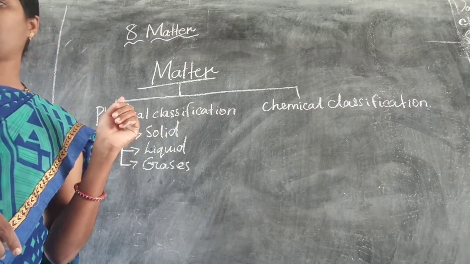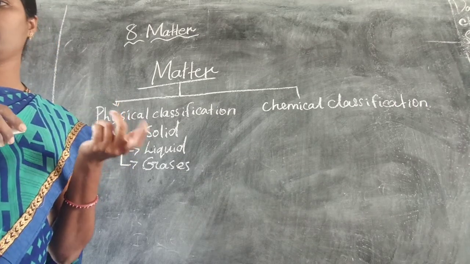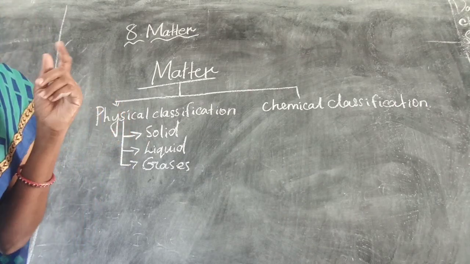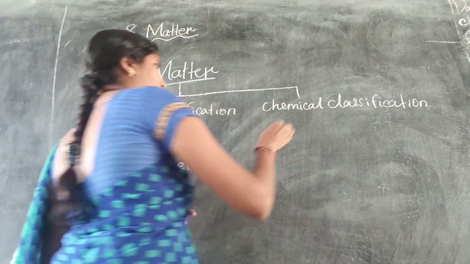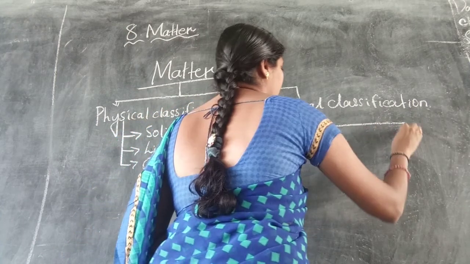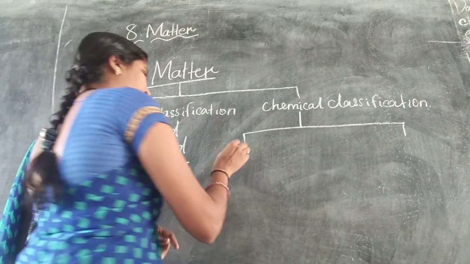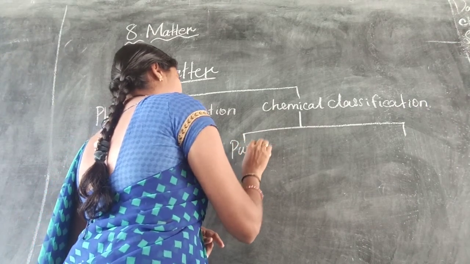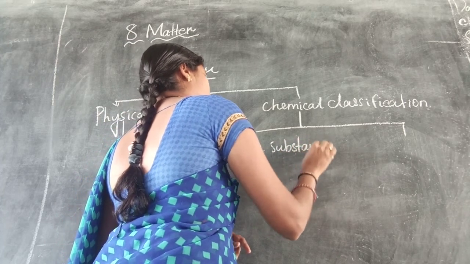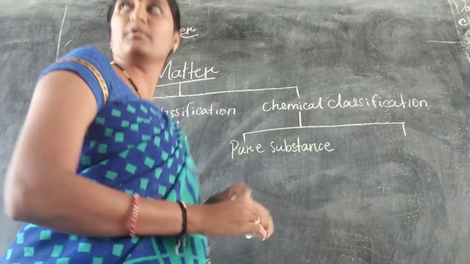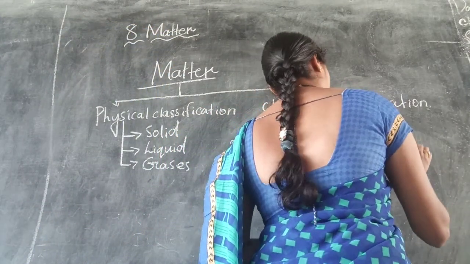Okay, next moving to the chemical classification. Chemical classification is further subdivided into two types. So what are those two types? The two types are pure substance and mixture. The first one is pure substance and next it is mixture.